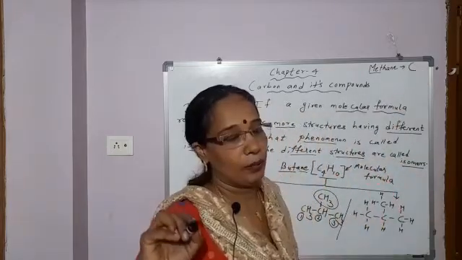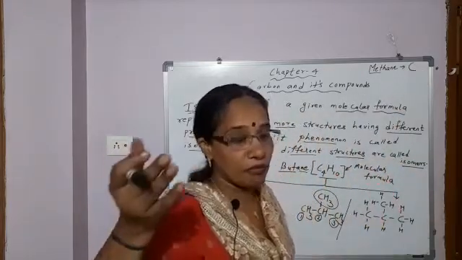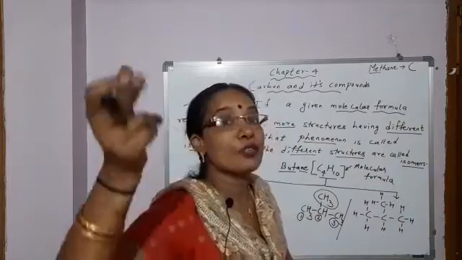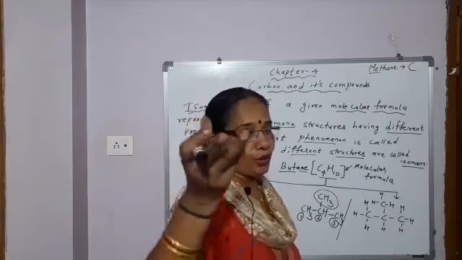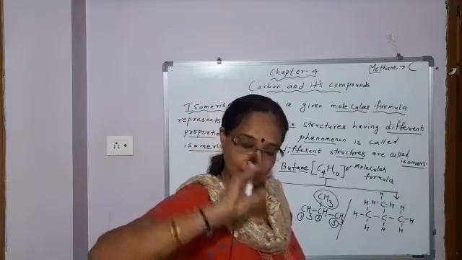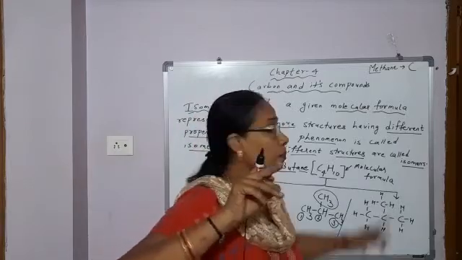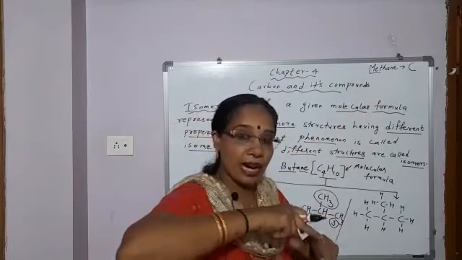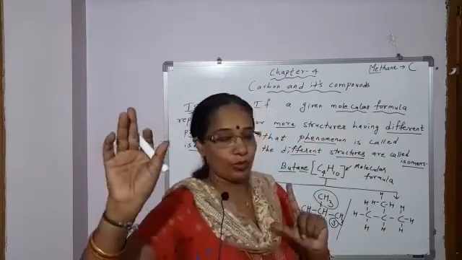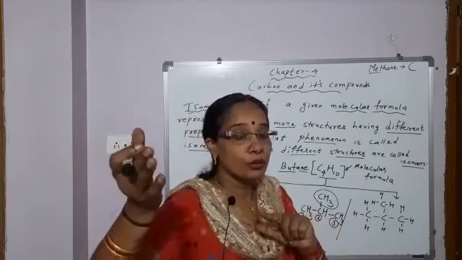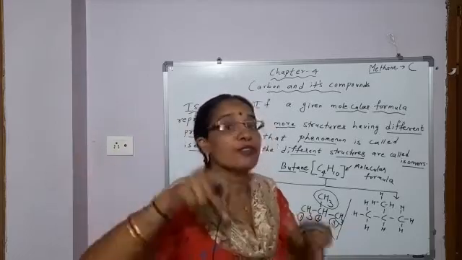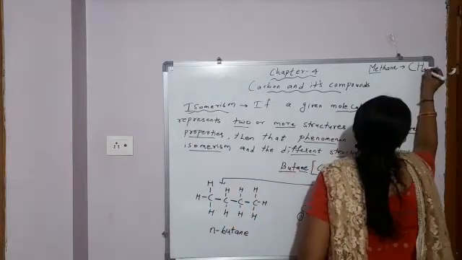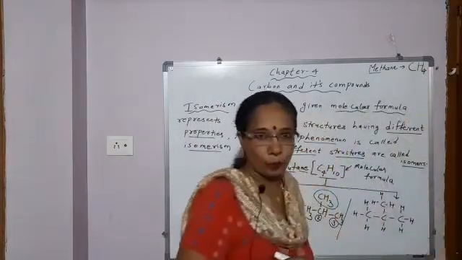N means single bond. Double of 1, 1 2s are 2, plus 2, 4. So, alkane, how do you write it? Carbon. Meth means one carbon. And hydrogen, how many? Double of the carbon atoms plus 2. So, double of 1, 1 2s are 2, plus 2, 4. So, hydrogen H4. So, this is methane, CH4.